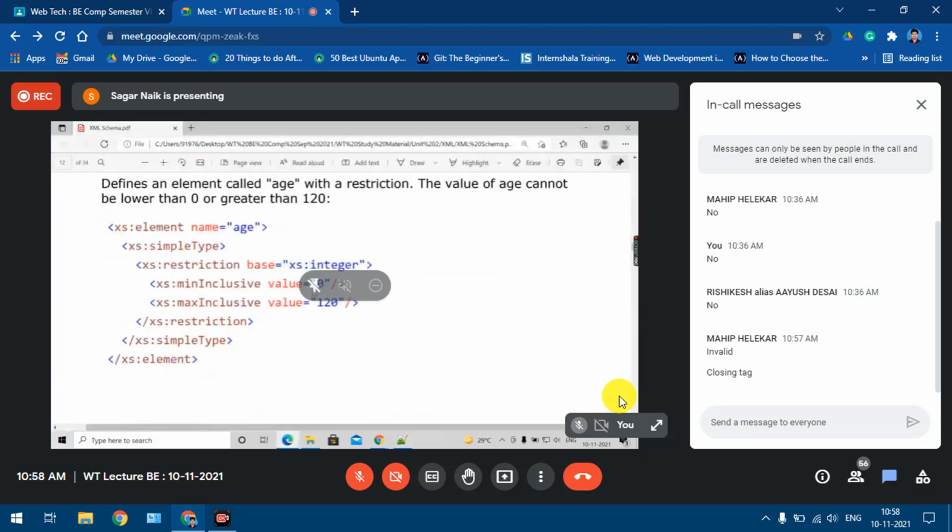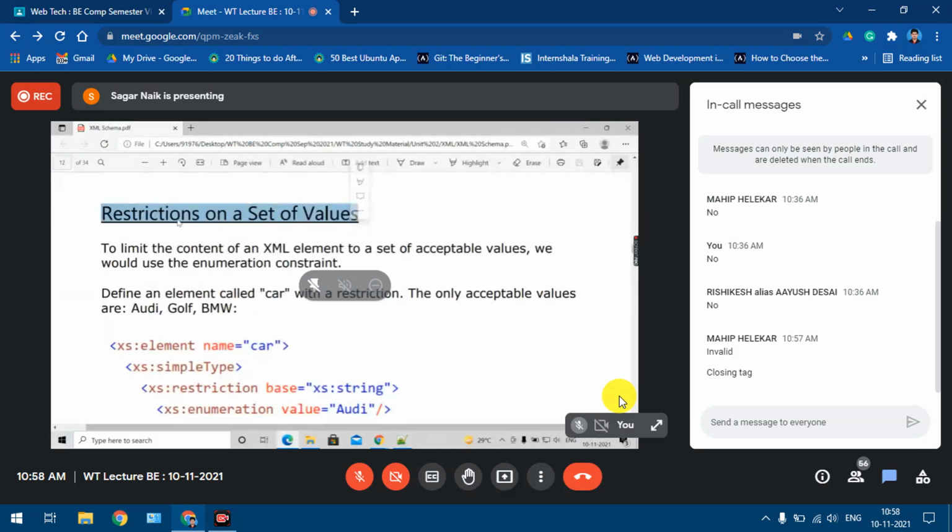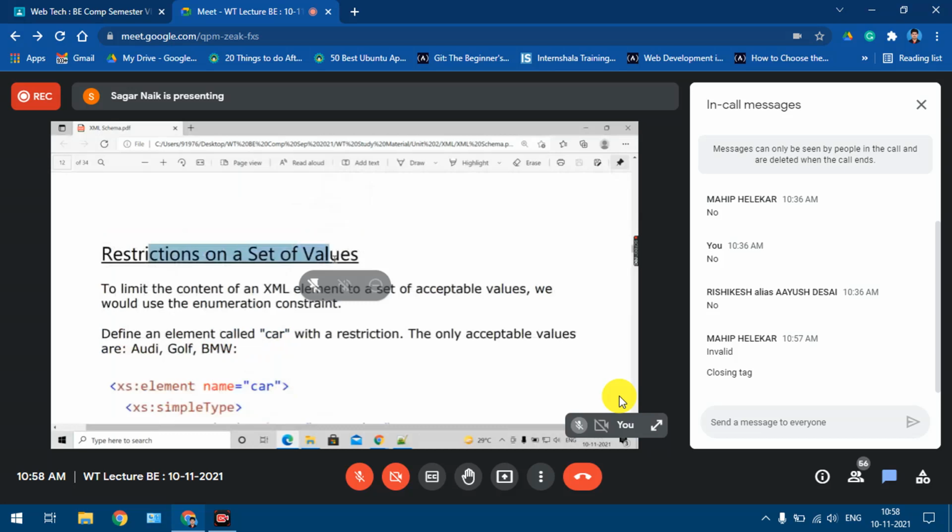Okay, now this is restrictions on set of values. What this example is saying is that to limit the content of an XML to a set of acceptable values, we would use the enum constraint, enumeration. Even in your programming languages, you must have studied this enum construct, yes or no? I think, yes, even in C++ we have studied this part. Even in C, I think it is available, okay, enum, enumeration, but it is not that widely used. Now we'll see how to use this construct in XML schema.